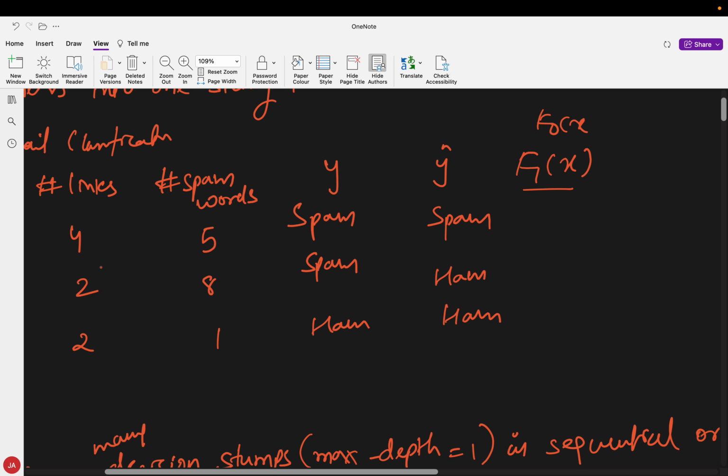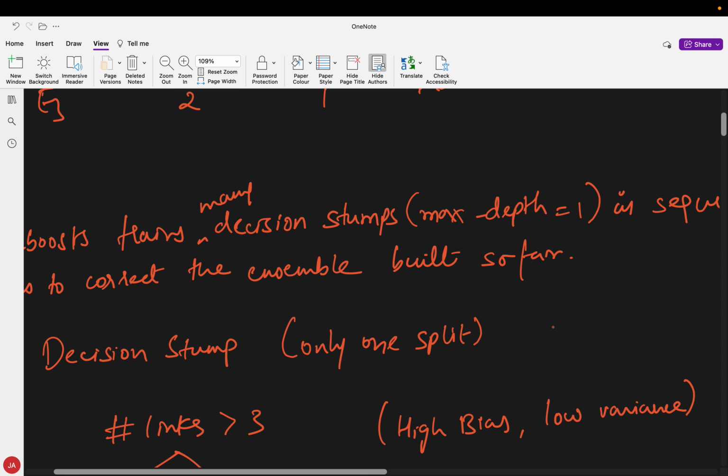AdaBoost trains many decision trees of max depth 1 in sequential order. Every tree tries to correct the ensemble built so far. So, decision stump: only one split is allowed in a decision stump. Let's say we create a decision stump as number of links greater than 3. The nature of this decision stump is high bias and low variance. Why? Because there is only one split, so bias would be very high as it would be an underfitting tree.